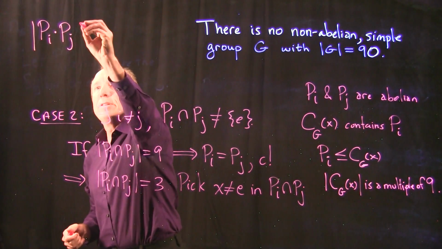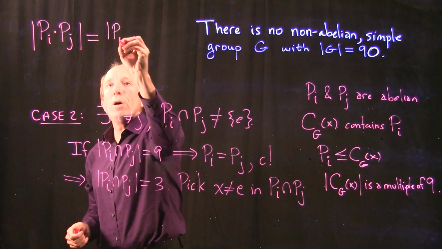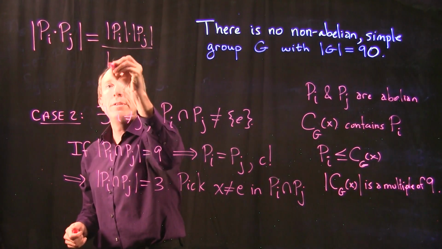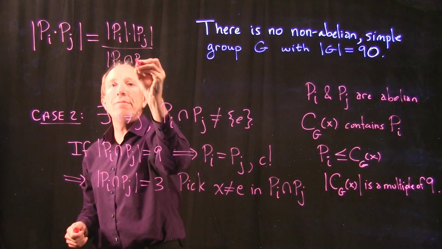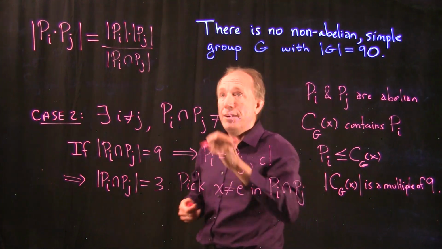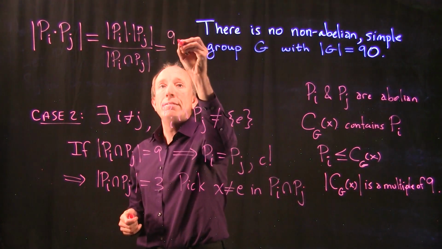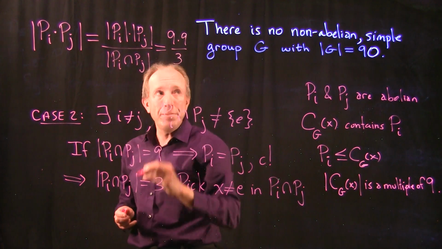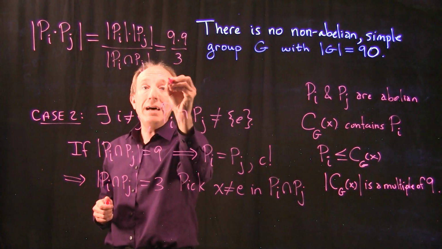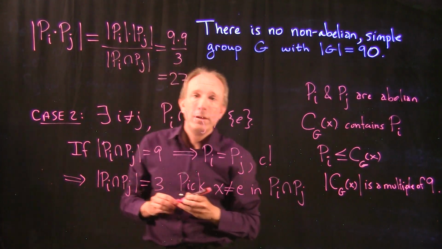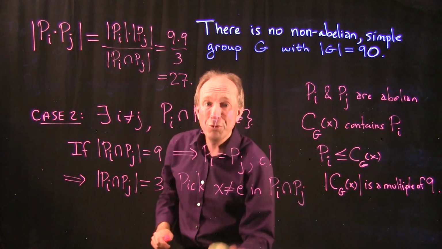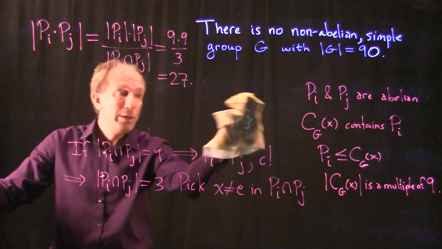But the size of this thing, this is a well-known result that can sort of be assumed, is given by this formula right here. And what you'll notice here is that this is 9 times 9 divided by 3, which gives us 27. There are at least 27 elements, therefore, that commute with x. We are still in case 2.